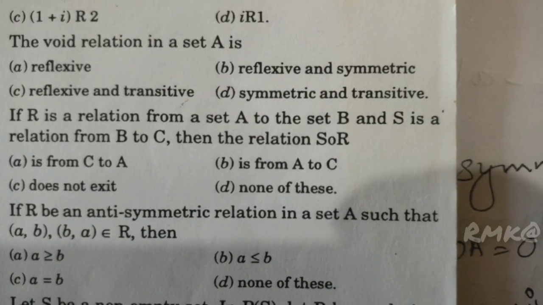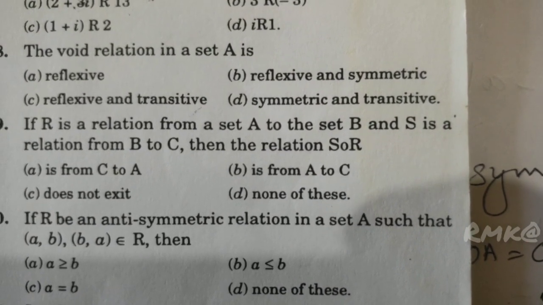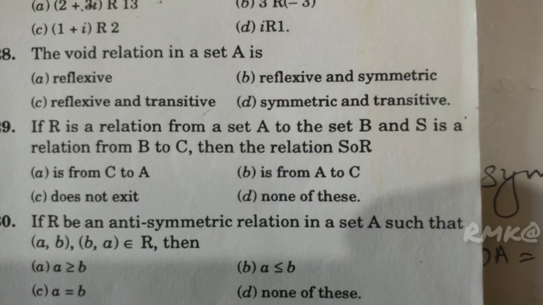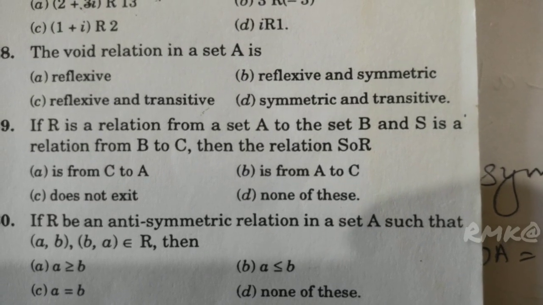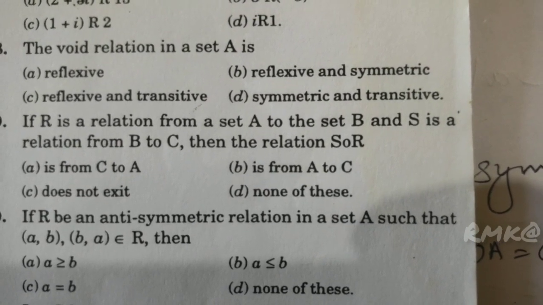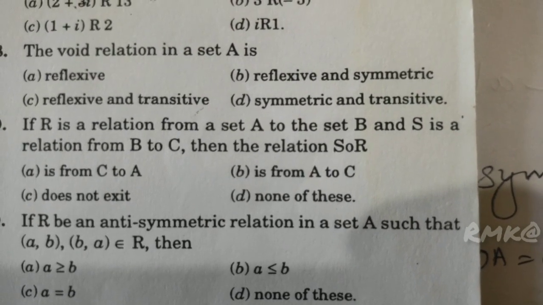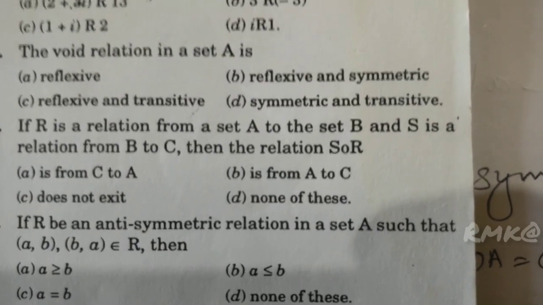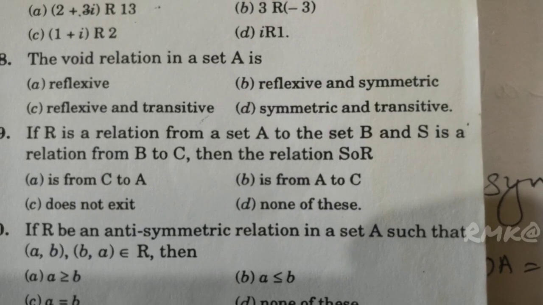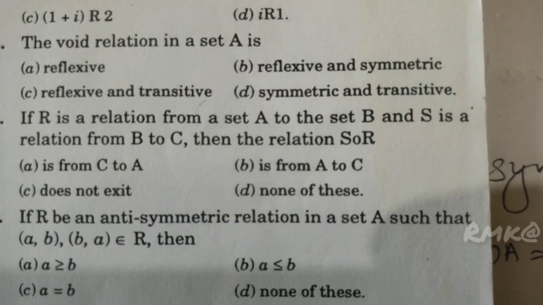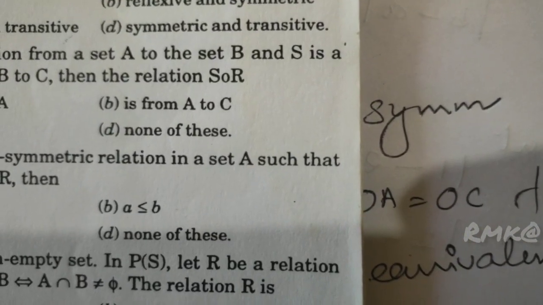Another question: a void, that is empty relation in set A, is which of the following options? It is not reflexive because the empty relation contains no elements. Therefore (1, 1), (2, 2), (3, 3) are all absent here. Therefore not reflexive. But it is trivially symmetric and transitive because it does not contradict our definition. Note that a void relation is symmetric and transitive.